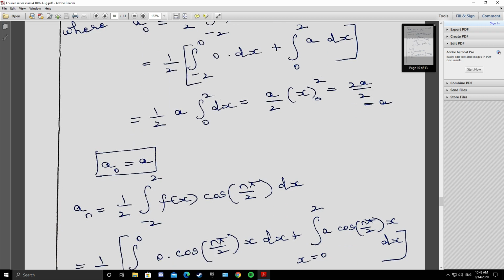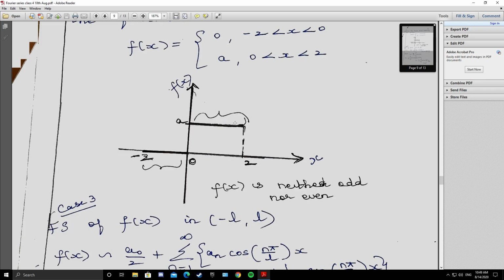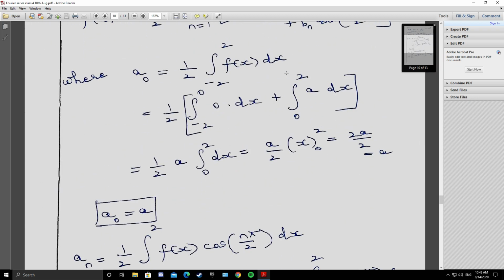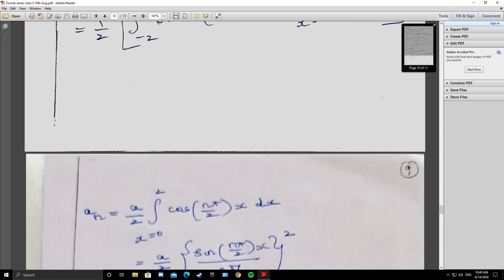Then a n is 1 by 2 integral, L is 2, so 1 by 2 integral minus 2 to 2 f of x cos of n pi by 2 x dx. So how is f of x defined? You see the question. 0 from minus 2 to 0, a from 0 to 2. So it is integral minus 2 to 0, f of x is 0, integral 0 to 2, f of x is a. So the first integral is 0. So the second integral is a by 2